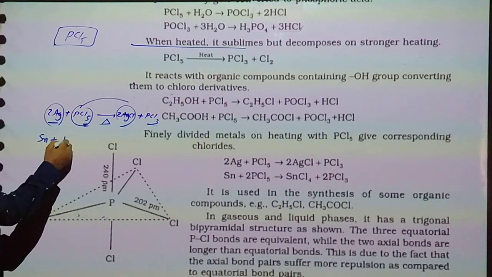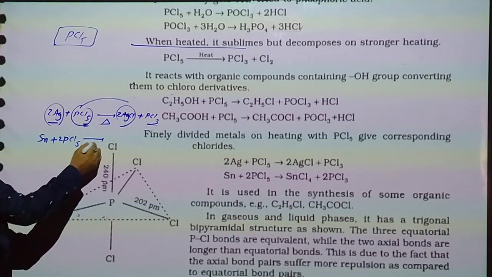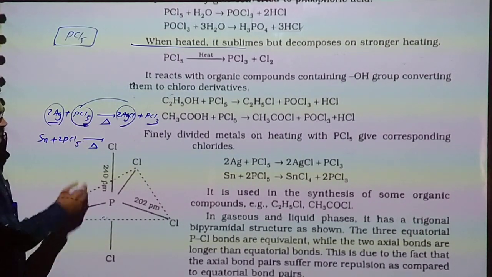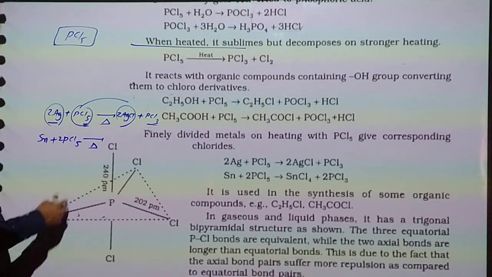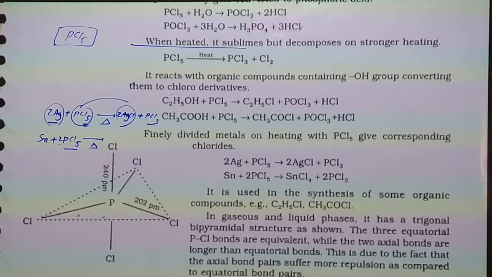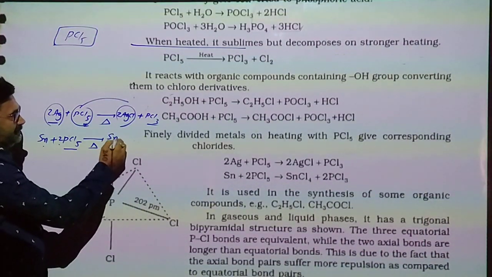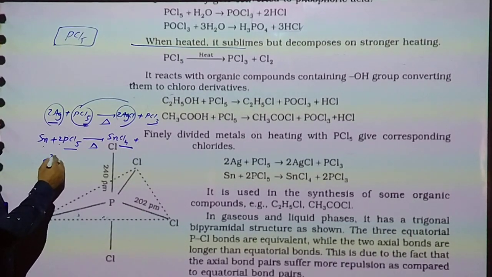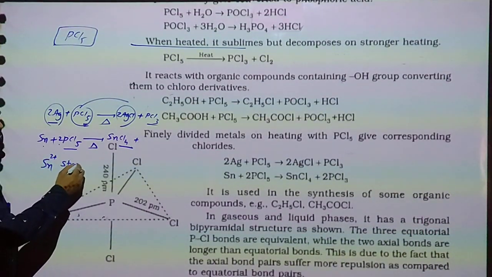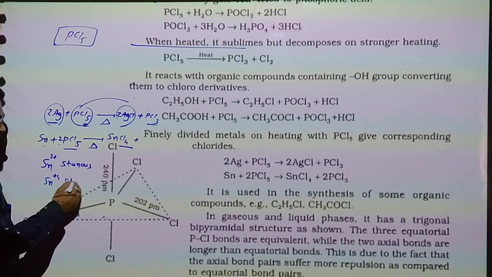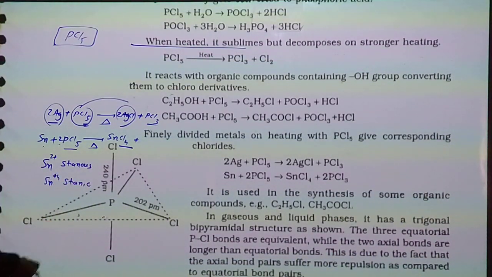Now with tin, when we take 2 mole of phosphorus pentachloride on heating, 1 PCl5 releases 2 chlorine, 2 PCl5 release 4 chlorine. So tin combines with 4 chlorine, gives SnCl4. Now remember, Sn+2 is called stannous. Sn+4 is stannic.